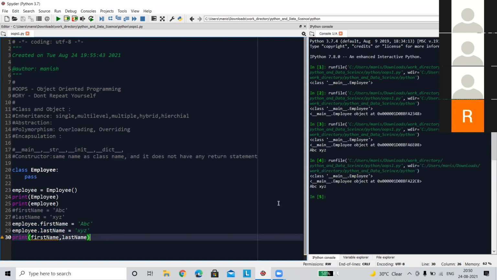Now see, as it has already been compiled, the variables are there. That way it is printing.